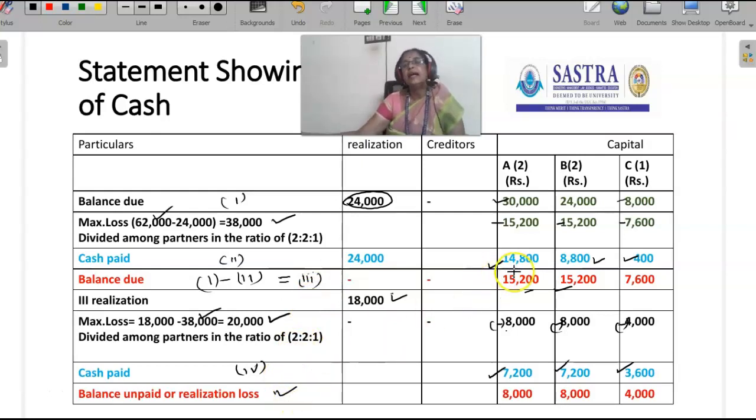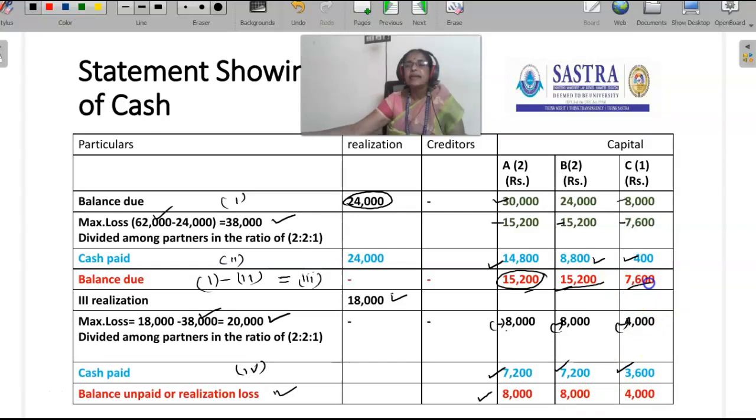Here the balance due for A is 15,200. From this 15,200, if we deduct 7,200, the unpaid balance or realization loss is 8,000 rupees. Here the balance due is 15,200 and cash paid is 7,200, so the unpaid balance or realization loss is 8,000 rupees.